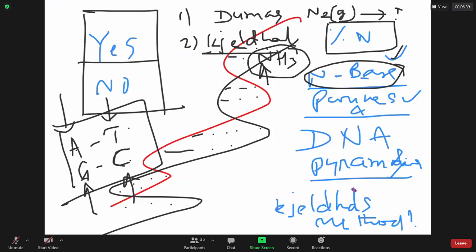Sir, the Jeldahl method cannot be used for nitrogen which is present in rings or connected to azo groups. Why, sir? Because we cannot.